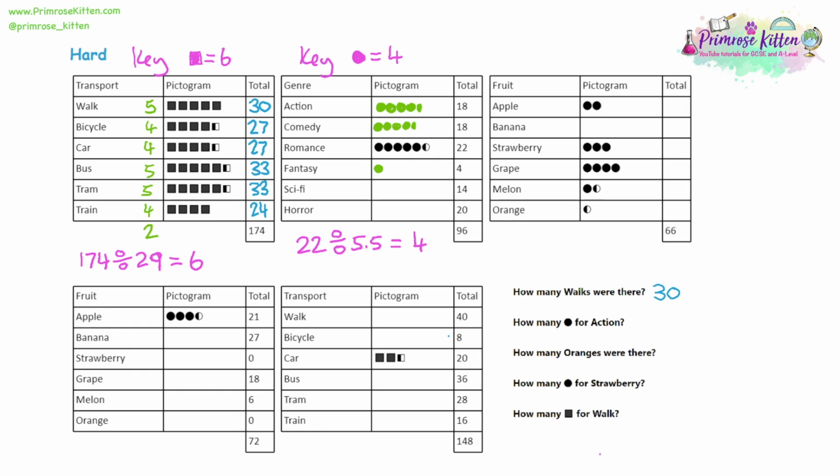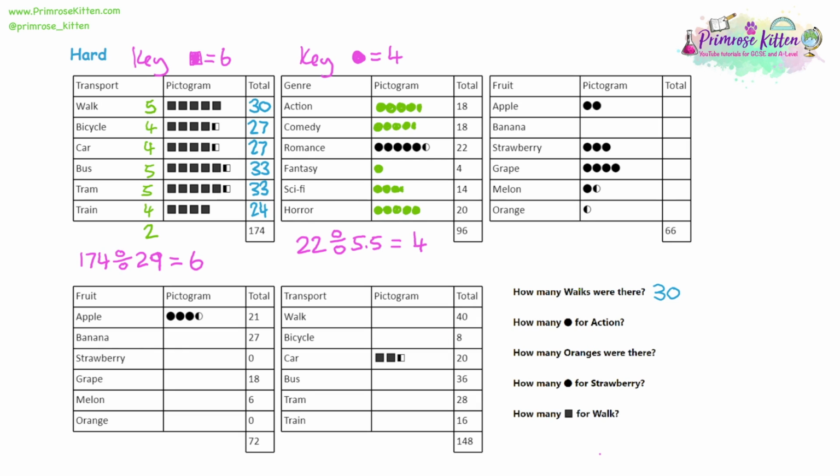Sci-fi is 14. We could do something like count up. We could say we've got 4, 8, 12, 16 would be too much because we're counting up in 4s here, so we want a 2, so we want half a circle there. And then the final one, horror, it's 20. Well, 20 divided by 4 is 5, so it's going to be 5 circles. 1, 2, 3, 4, 5. 5 times 4 is 20. So let's look at the question we're being asked.